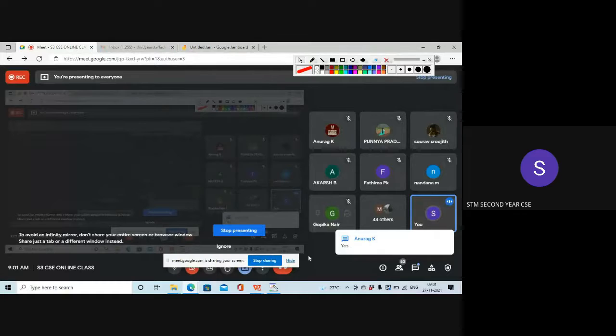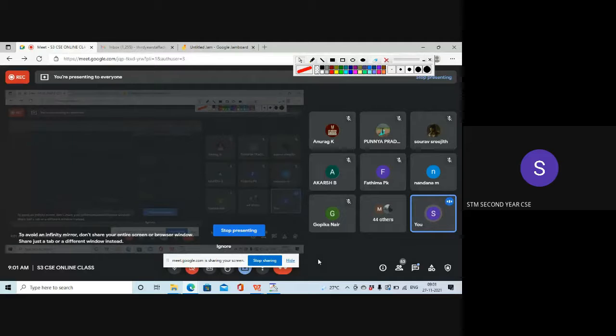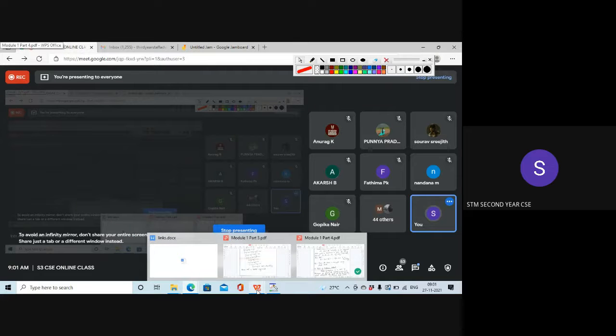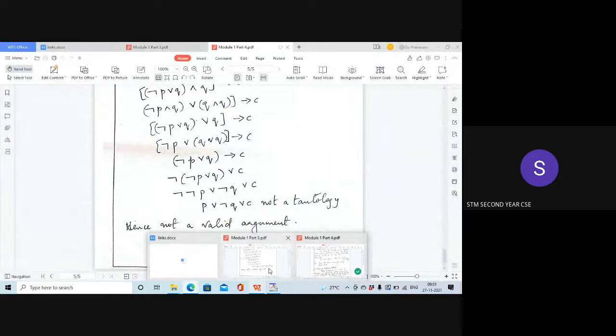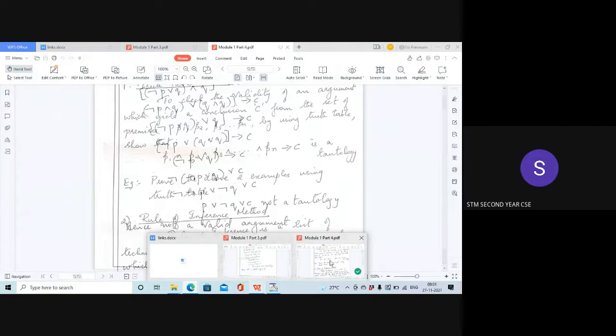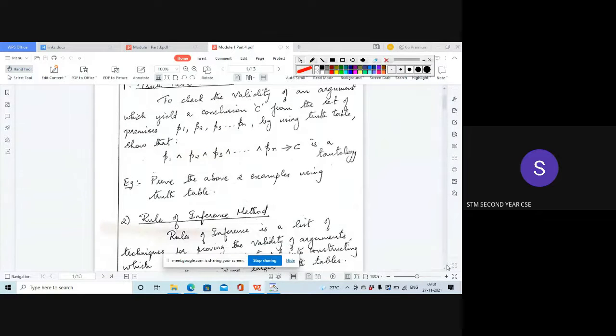So now let us see what the rules are. Just like we studied the rules for logical reasoning, that is with conjunctions and disjunctions, we had studied 10 rules like associative law, idempotent law, distributive law, etc. Here we have to study for implication, around 12 rules. To prove whether a given statement is valid or not, we use implication. And related to implication, or rules of inference, we have around 12 rules.